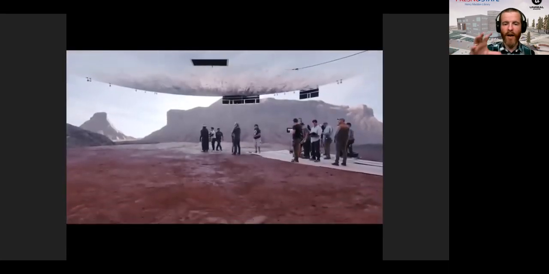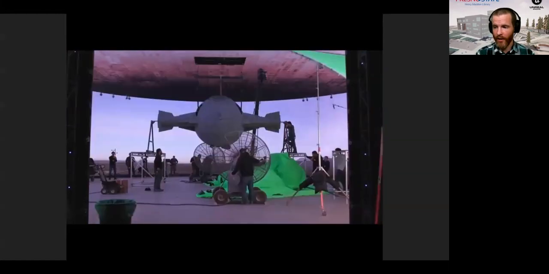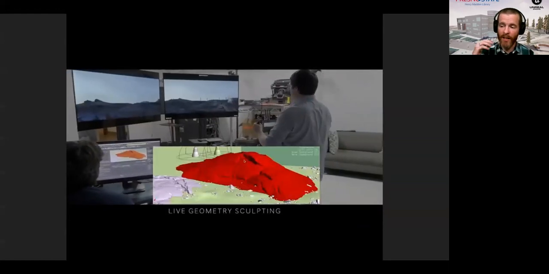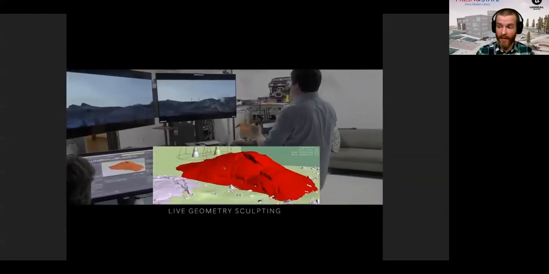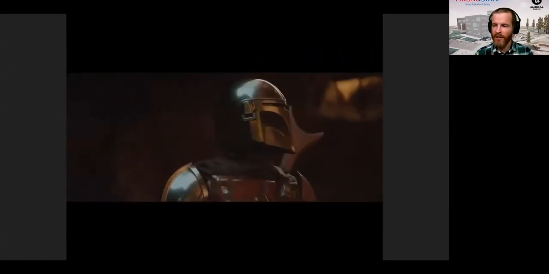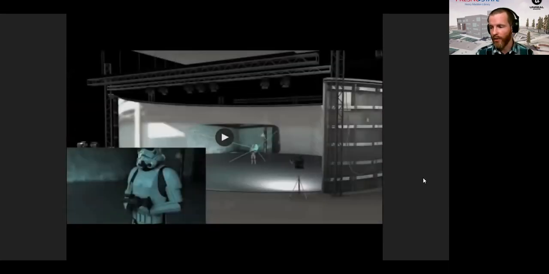And they're using these wraparound LCD screens that cast the light from the virtual set real time onto the characters and the rest of the set, the props. You can see they use it in combination with other techniques like green screen, and it can be edited live. If you don't like the way something's set up, you simply change it in Unreal Engine and it changes live right there on set. Very powerful use of game engine.